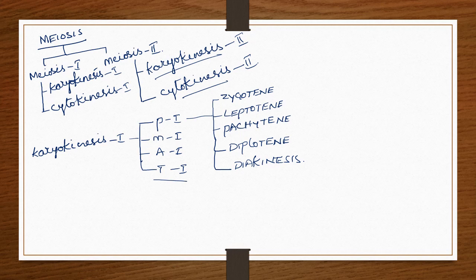During prophase 1 of meiosis 1, we observe 5 subphases. This is one important point in this slide. During these 5 subphases, crossing over of chromosomes takes place.